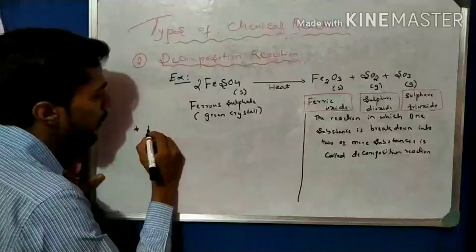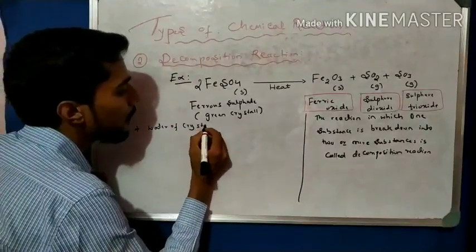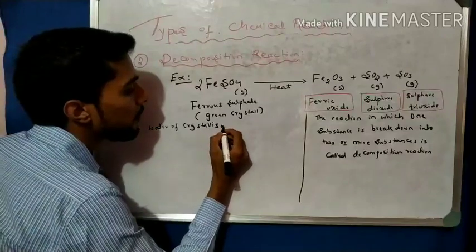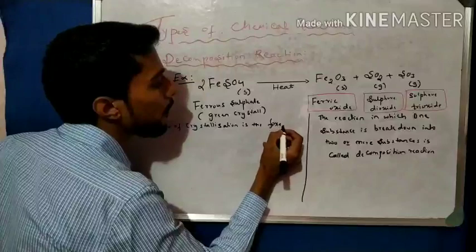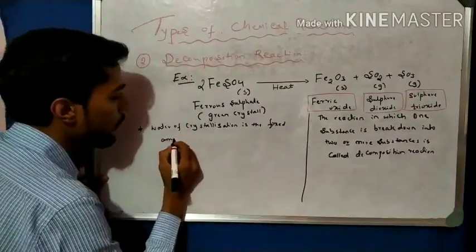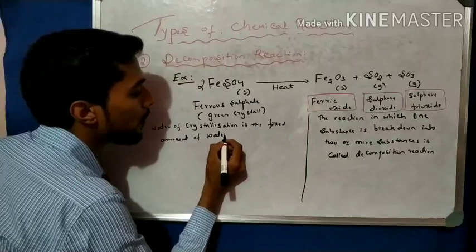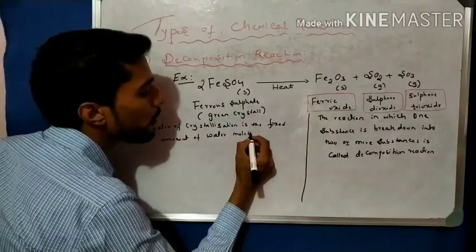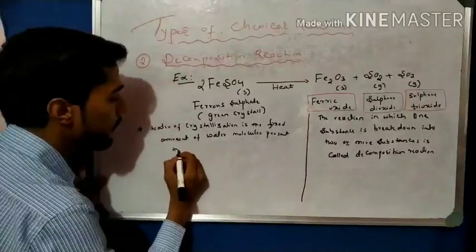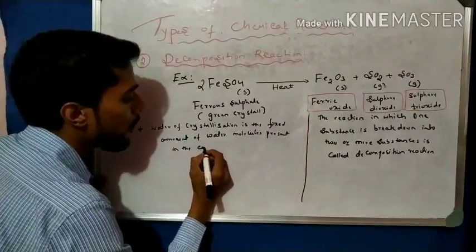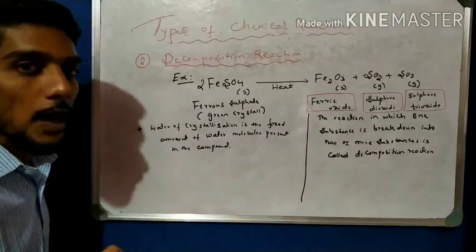So water of crystallization is the fixed number of water molecules present in the compound. How do we write it?